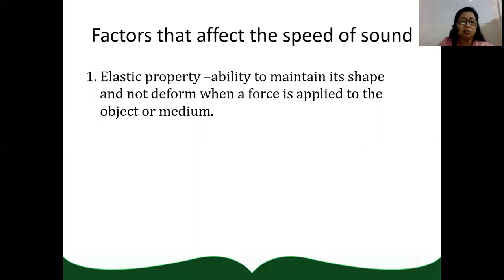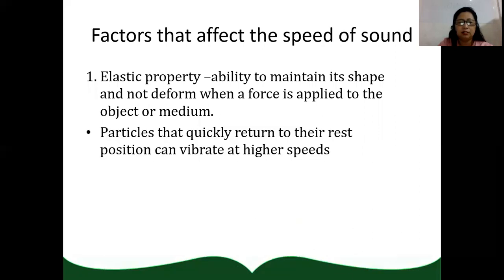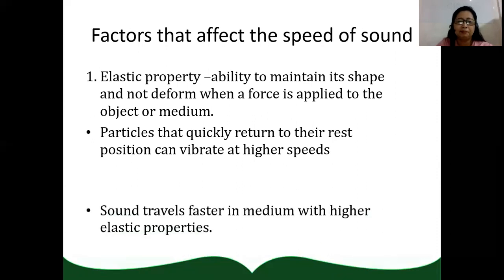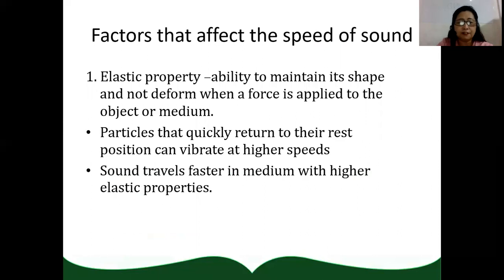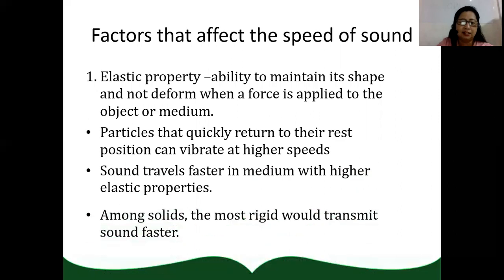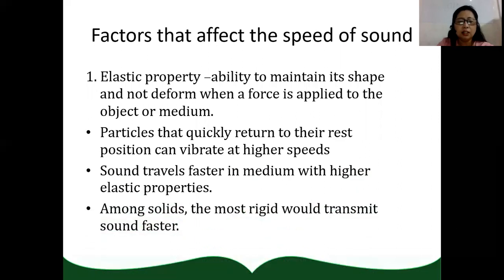So they are considered elastic materials. Particles that quickly return to their rest position or initial shape can vibrate at higher speeds. So sound travels faster in a medium with higher elastic properties. Among solids, the most rigid would transmit sound faster.